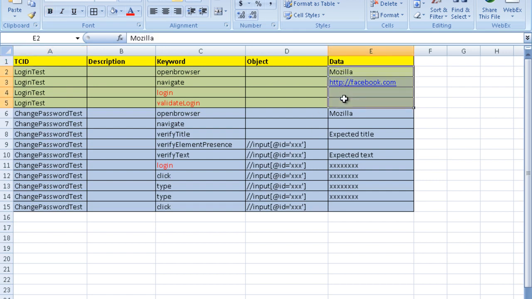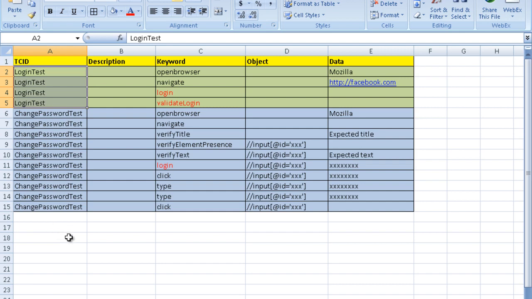Suppose you have multiple sets of data, or you have to set this object column value. You cannot just hard code the XPaths or IDs or names or the locators. Basically, it's not just XPaths. You can have IDs, or any locator over here. You cannot just hard code it here, because right now I've just taken an example of 2 test cases.